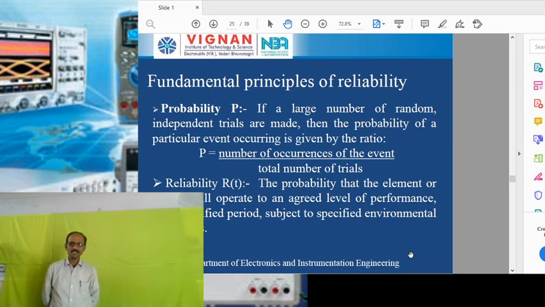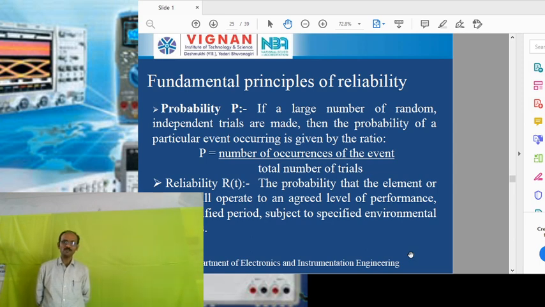Let us take one example. If you throw a coin upward, the coin will land either head or tail, depending on where it falls down. If you perform the same activity 100 times, the number of trials is 100. If you get heads only 30 times, the number of occurrences of the event is 30.